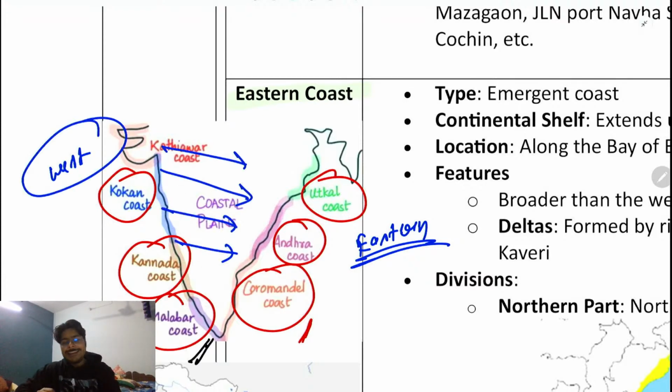This western coast is slightly elevated, it is higher in height compared to the eastern coast. The eastern coast is, you may say, in the slopeward direction. That is the reason that most of the rivers move from the west to the east, in this direction. Why? Because the western area is a little bit elevated compared to the eastern area. So this is something you also need to know about.